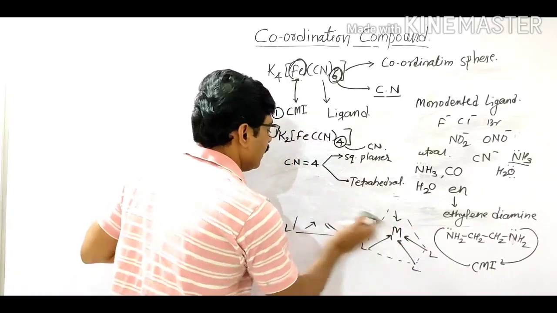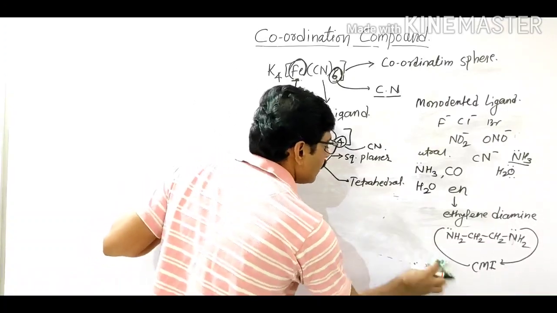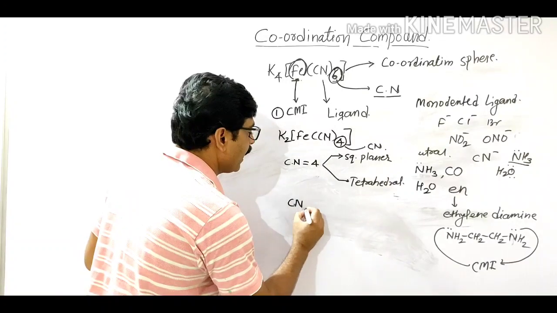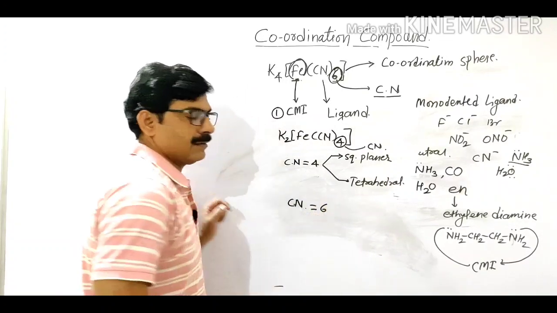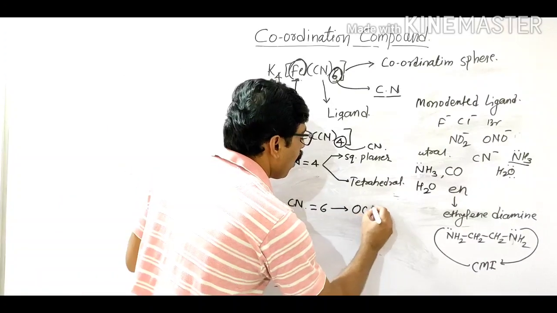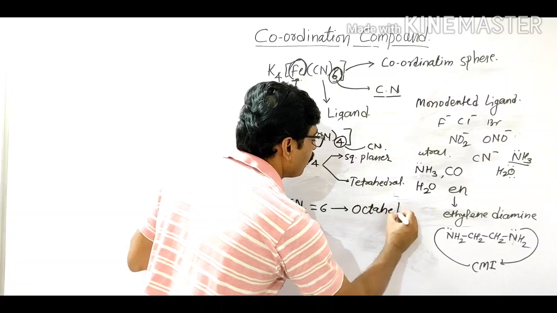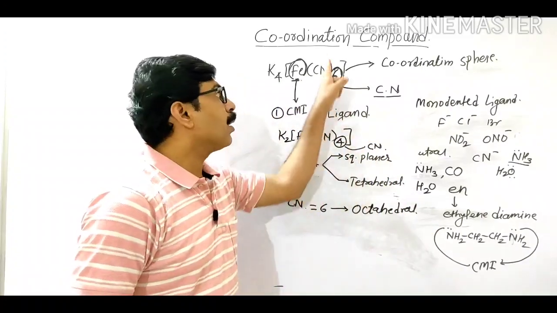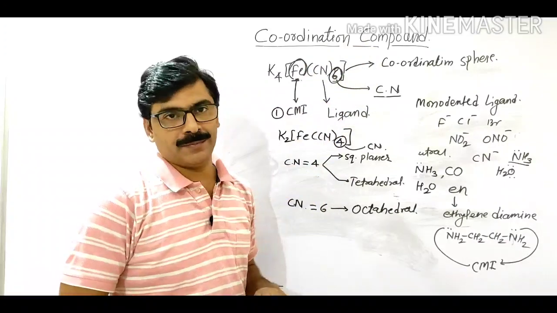Now when the compound has coordination number 6, such a complex is called an octahedral complex or octahedral coordination compound.